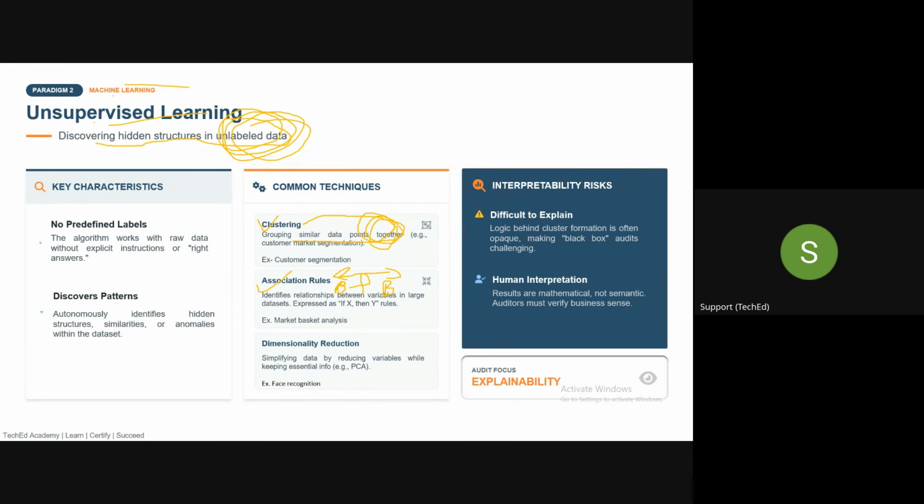So association rule is a technique which will try to discover how the items within large data sets are associated with each other. An example of an association rule can be the Apriori algorithm also, because the Apriori algorithm works on the same concept: if X then Y, this kind of rule. This is association rule. And third is called dimensionality reduction. This tries to focus on simplifying the data by reducing the variables.